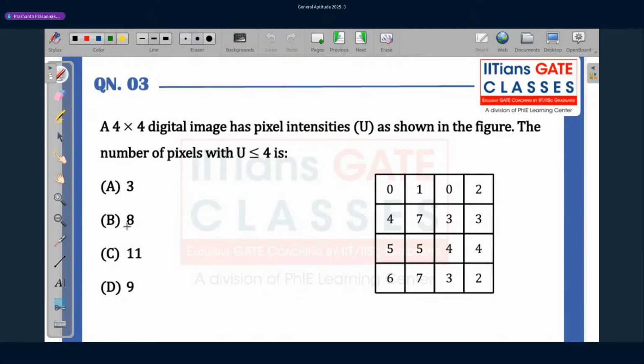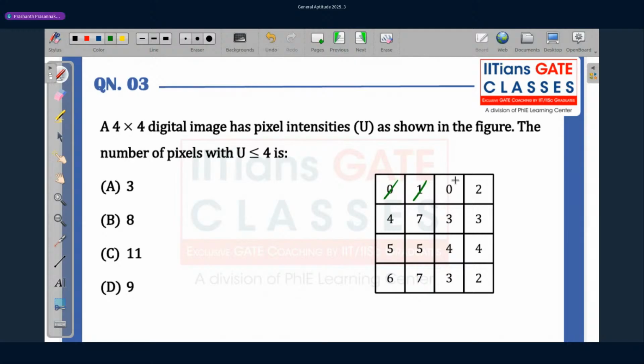Moving to the third one. A 4x4 digital image has pixel intensities U as shown in the figure. The number of pixels with U less than or equal to 4 is. There is a total of 4 into 4, 16 pixels. You just have to count how many of them have a value less than or equal to 4. So let's simply start counting.